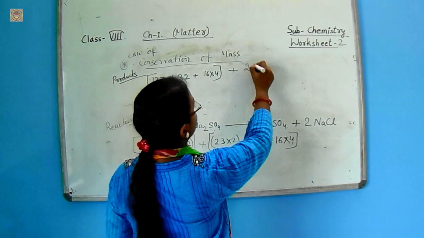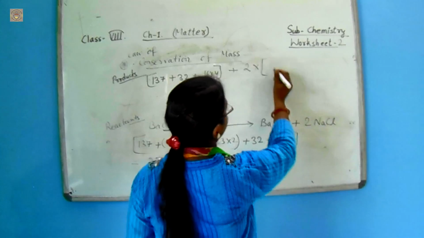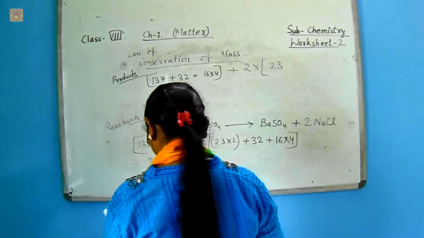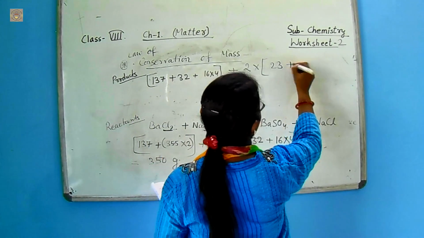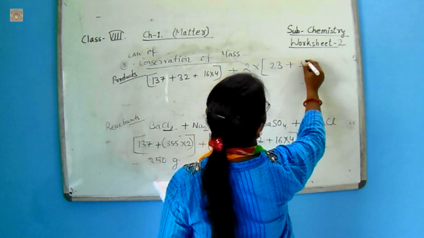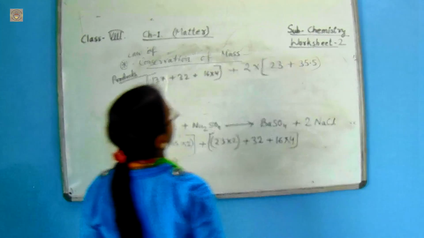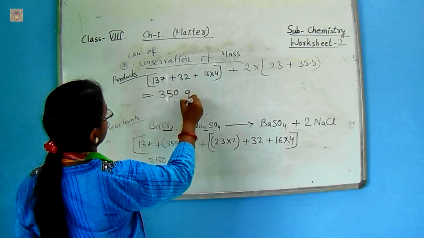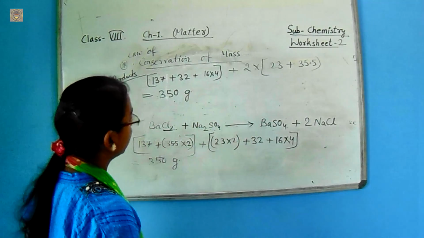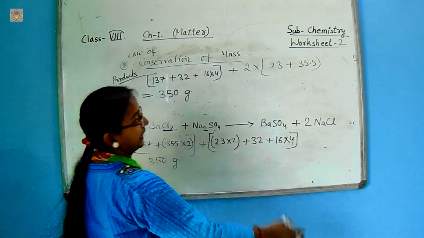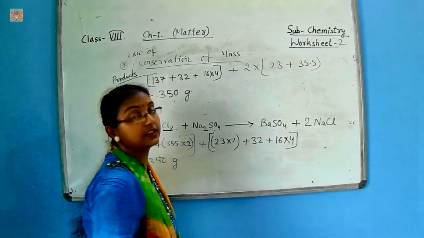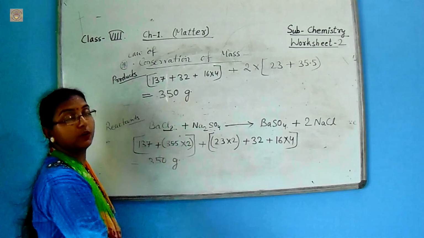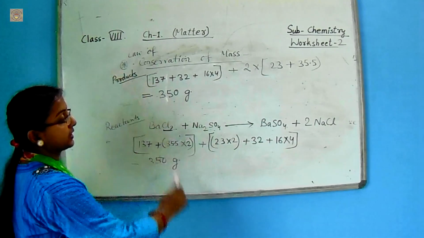So 2 is multiplied here with sodium, that is 23, and also chlorine is 35.5. Now you can also get the total mass is 350 gram. By adding and multiplying this, I am getting 350 gram of mass for the products.